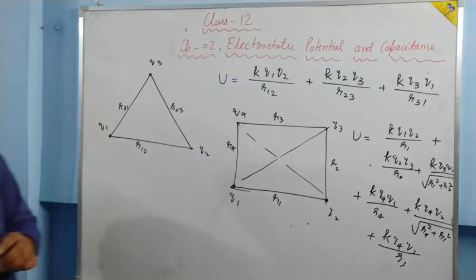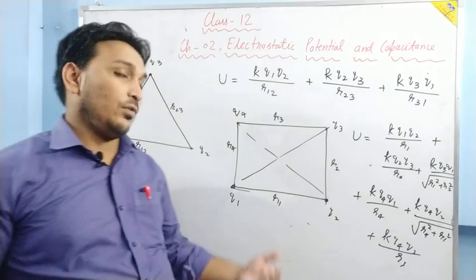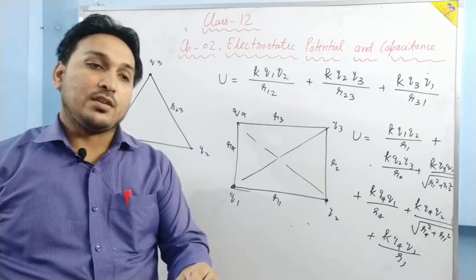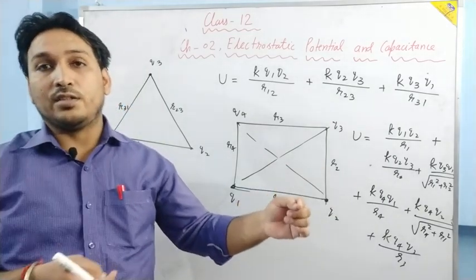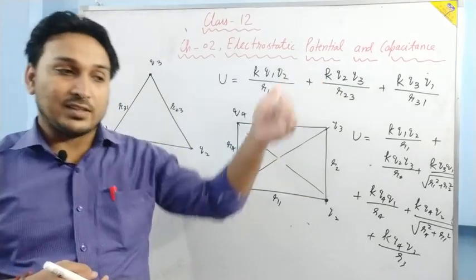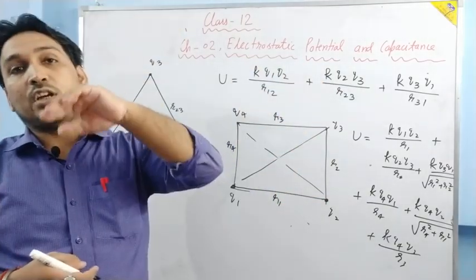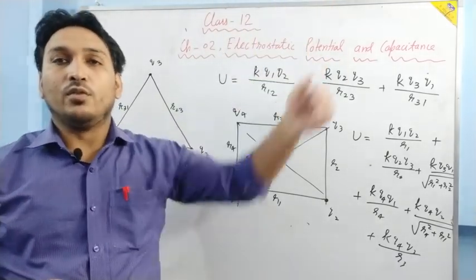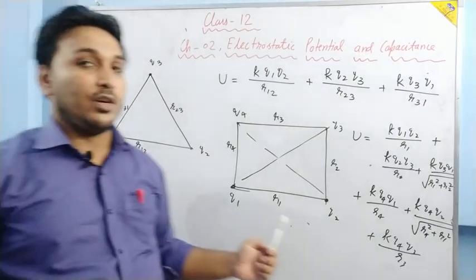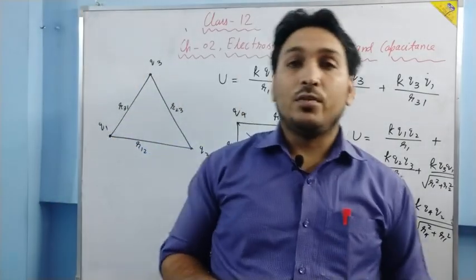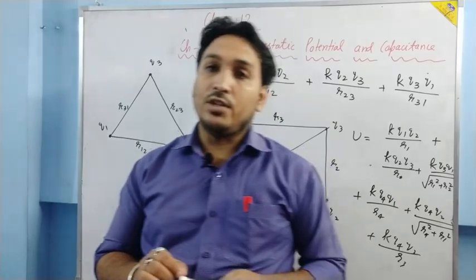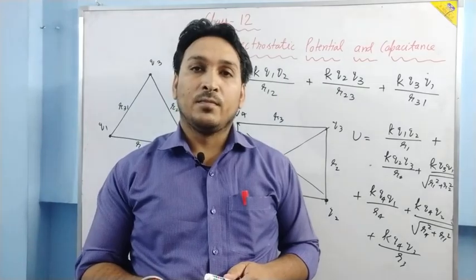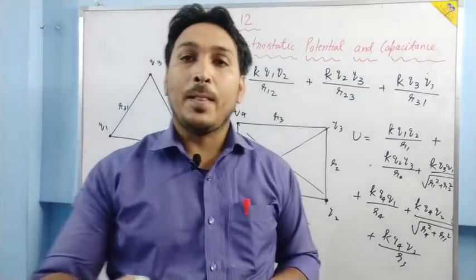For writing potential energy, you just have to assume that you are bringing the charges from infinity. For the first charge, there will be no work done. For the second charge, work done against the first one. For the third charge, work done against the second and against the first. For the fourth charge, work done against the first, second and third. For the fifth charge, this will go on. Right? So this is how we calculate the potential energy. Just remember, students, while writing the expression of potential energy, you must write the sign of the charges. Don't forget this. Is it clear? Okay, let us move ahead now.